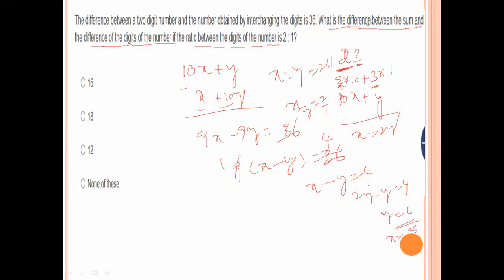Now the question is, what is the difference between the sum and difference of the digits of the number? Sum is 12. Difference is 4. 12 minus 4 is 8. 8 is not there, so none of these is the answer.